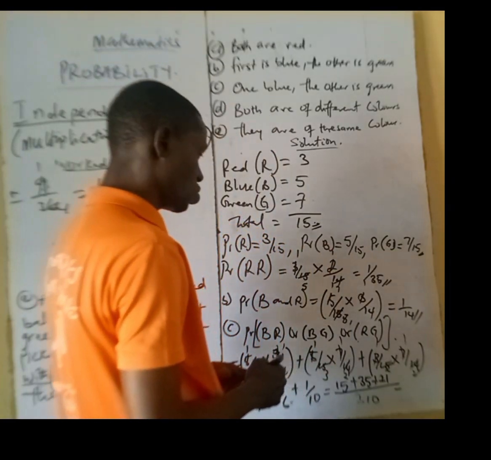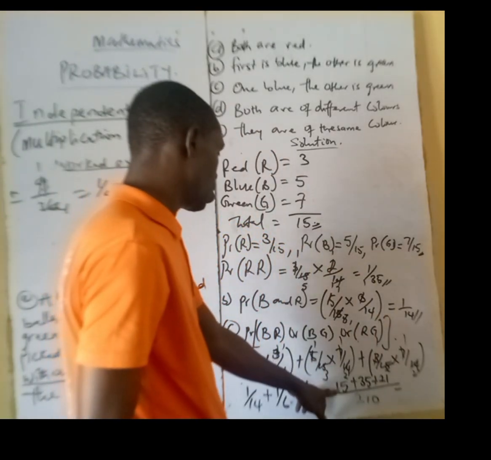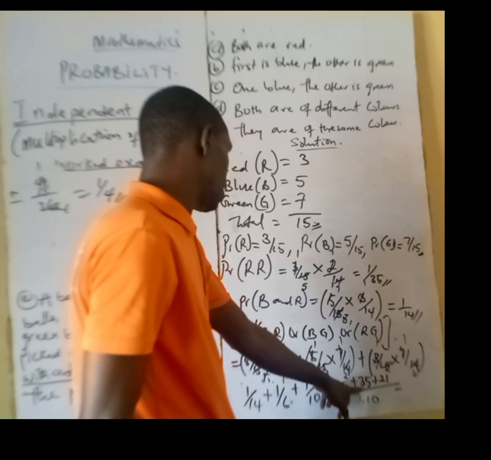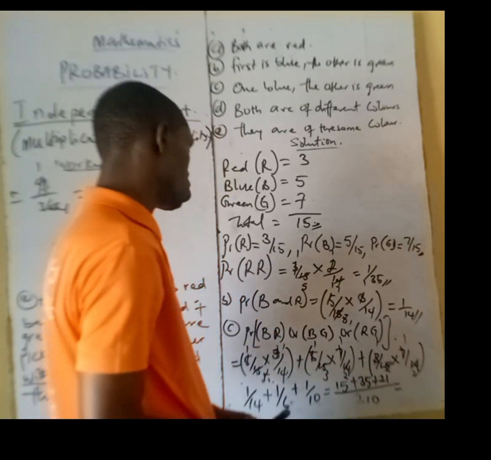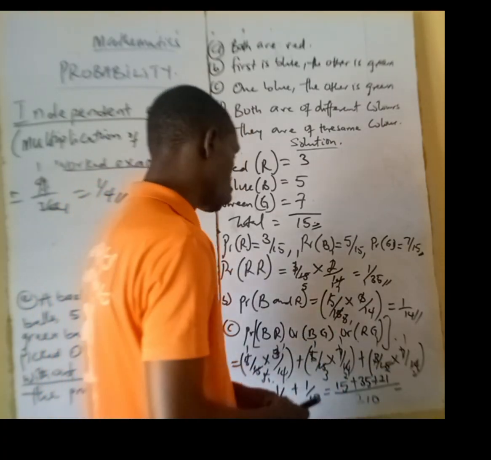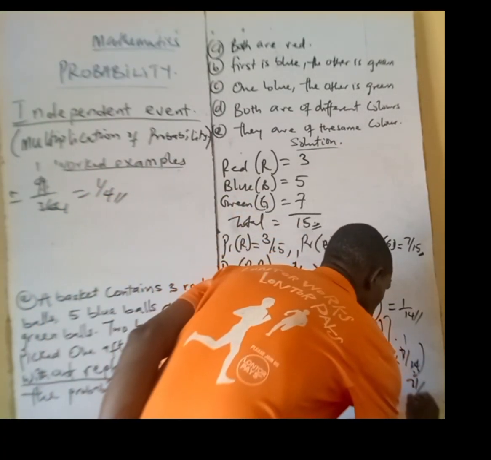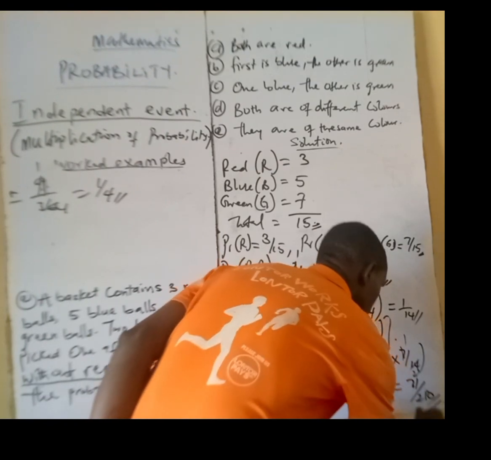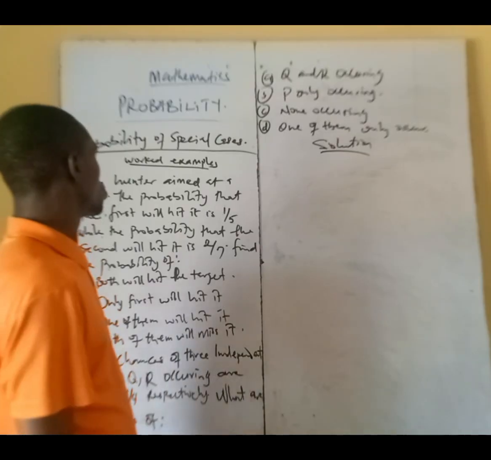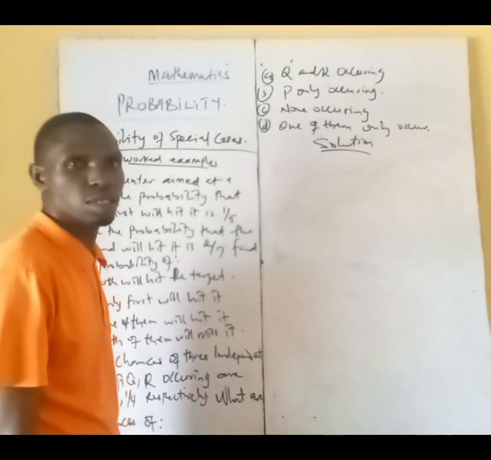So when you add 15 plus 15 plus 35, that will give us 50, right? Yeah, 50. 50 plus 21, that will give us 71 over 210. That is the final answer. Now let's quickly solve these questions on probability of special cases.